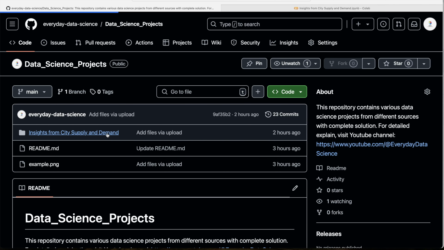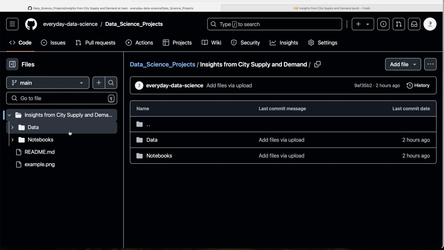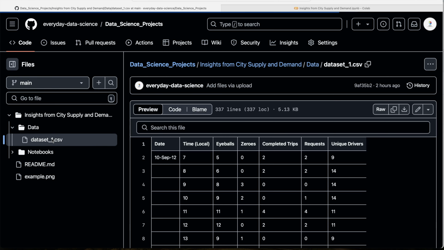So for example, if I look at the one that we are going to do in this video, if you go to the insights from city supply and demands repository and go to the data section, this is the data set that you have, and you can directly load this, and we will learn how to do all this and perform your exploration.